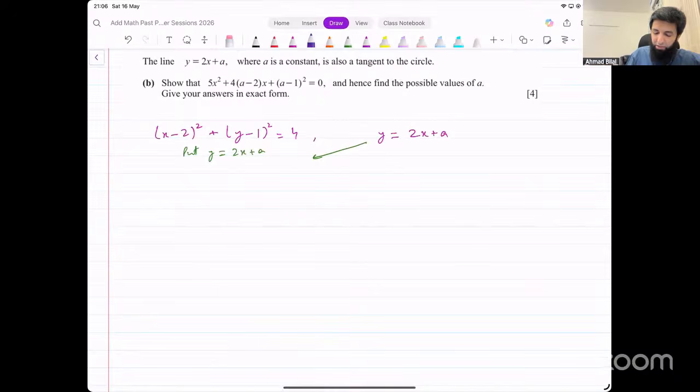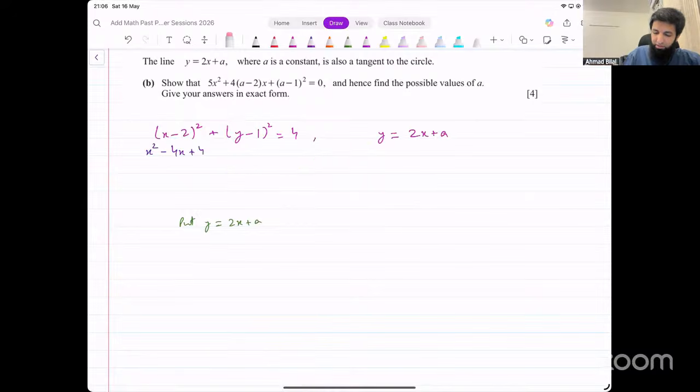Now, if we actually do it here inside the bracket, it's going to make things complicated. What I'll do is, let's expand it first. If we expand this, we get x squared minus 4x plus 4. Otherwise, expanding 2x plus a minus 1 whole squared would have become a bit more complicated.